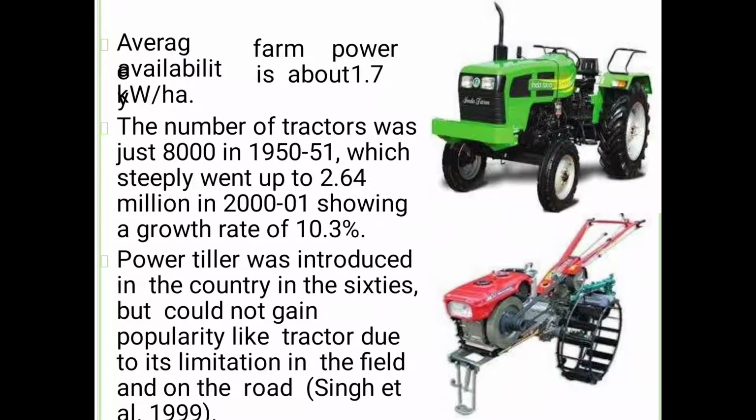Average farm power availability in India is about 1.7 kilowatt per hectare. The number of tractors steeply went up from just 8,000 in 1950-51 to 2.64 million in 2000-2001, showing a growth rate of 10.3%. Power tiller was introduced in the country in the 60s but could not gain popularity like the tractor due to its limitations in field and on the road.